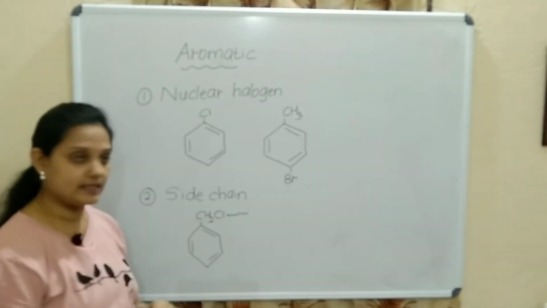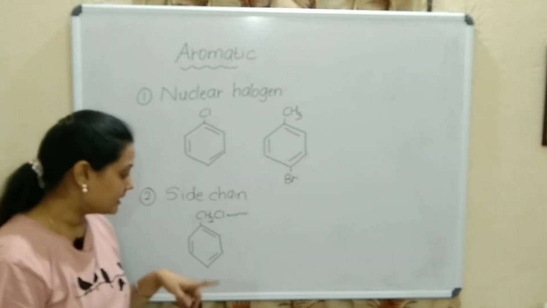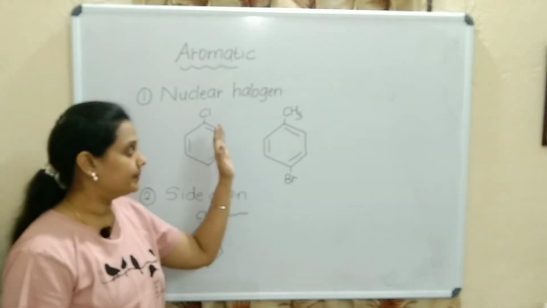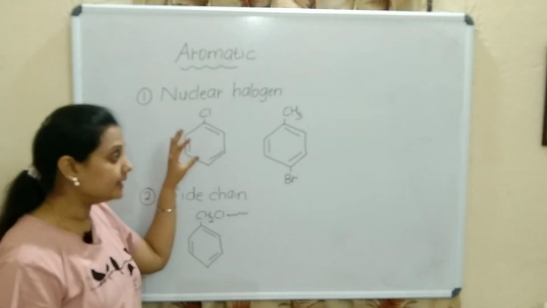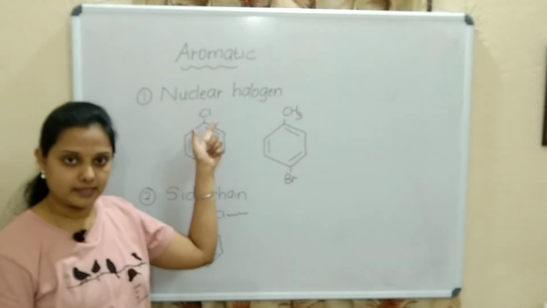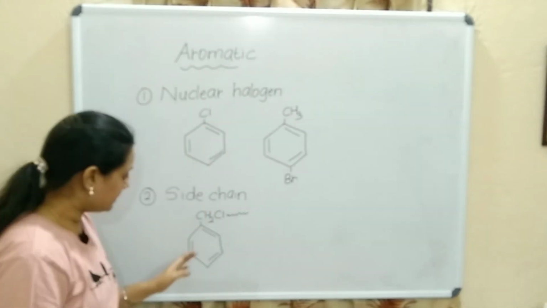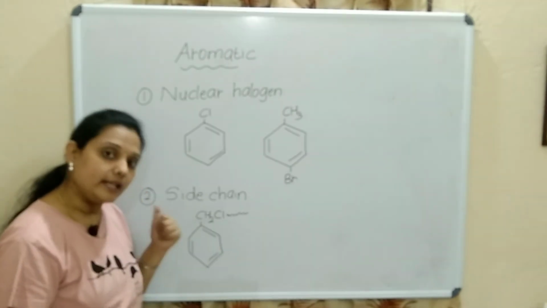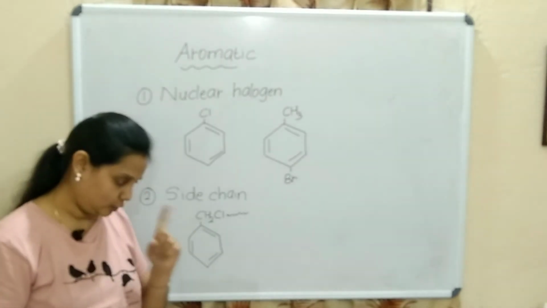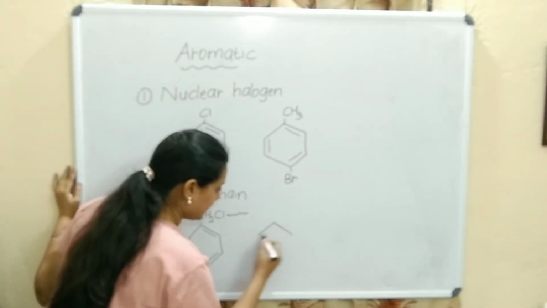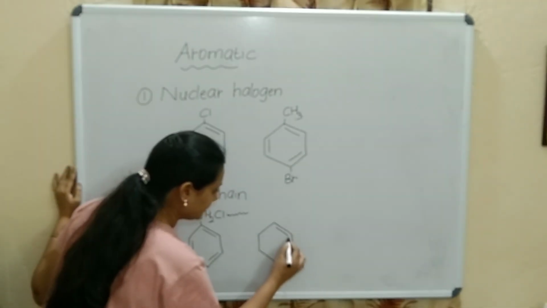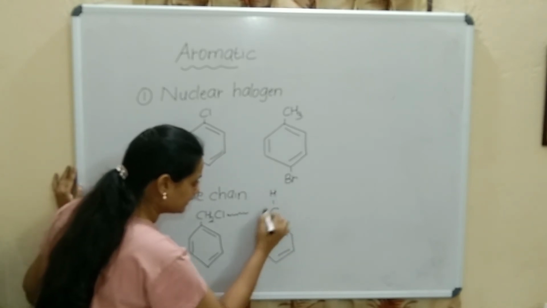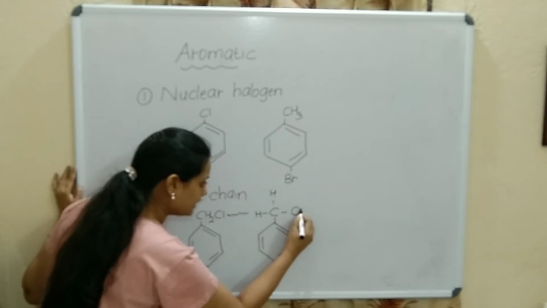In the earlier examples, the halogen is attached directly to the benzene ring. But over here, is the chlorine directly attached to the benzene ring? No. Where is it attached? It is attached to carbon. The benzene ring is attached to the CH2 group, and that carbon is attached to Cl.